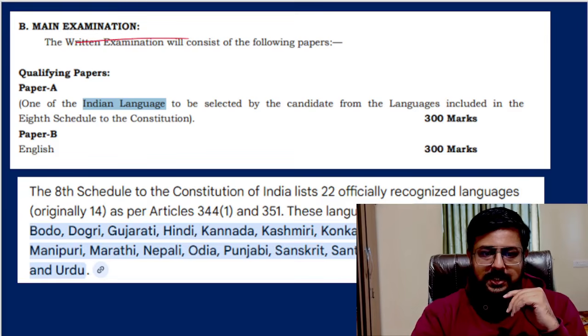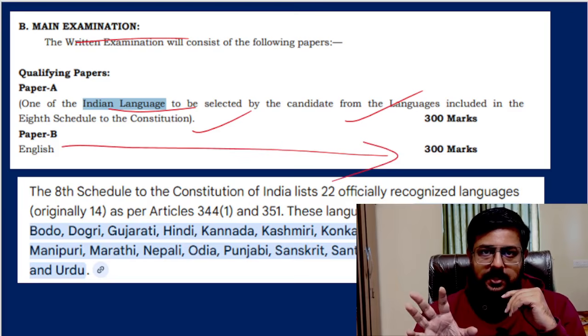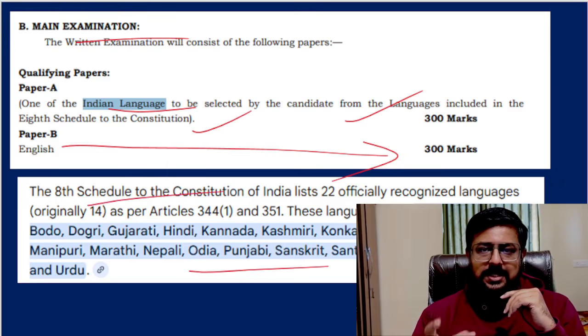You can see the mains exam. You have your paper A, Indian language paper, which is one of the languages from the 8th schedule of the constitution, 300 marks, and paper B is 300 marks, which is English. Even a filling option for paper B was not there in the form yesterday, because obviously it is English for everyone. But the Indian language is from the 8th schedule, and English is not considered an Indian language in the 8th schedule, the 22 official recognized languages.